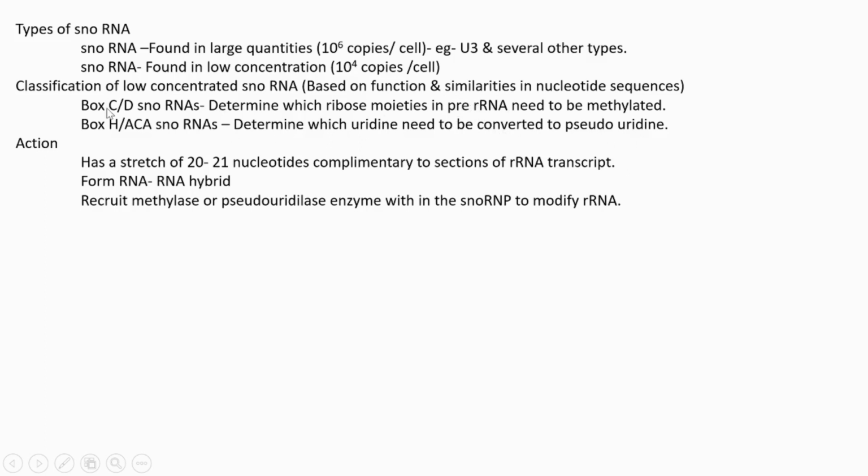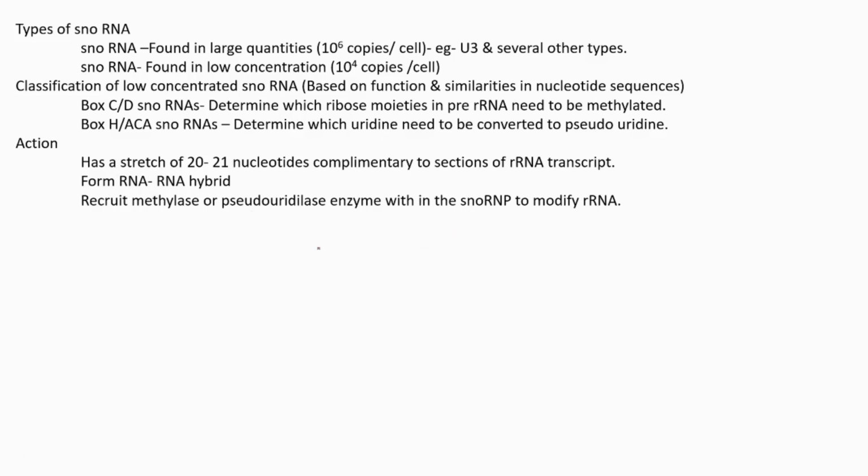Relating to that, I am mentioning these snoRNAs. The other type is box H/ACA snoRNA, which determines which uridine bases need to be converted to pseudouridine. These are the two types. Next I am going to explain the action of snoRNA.